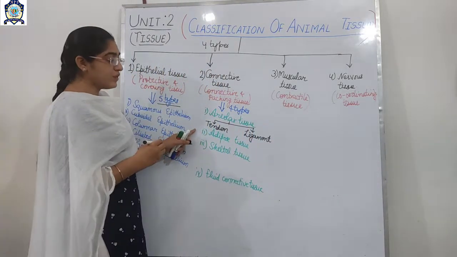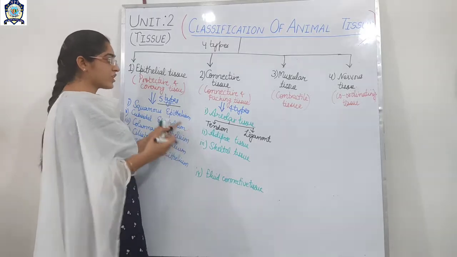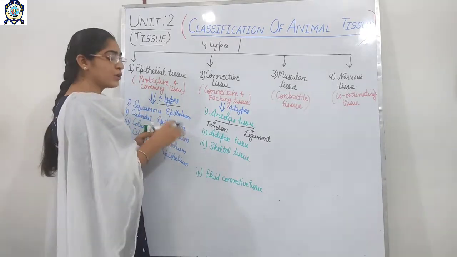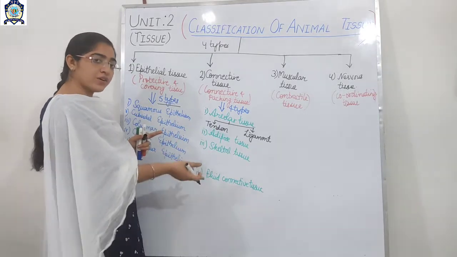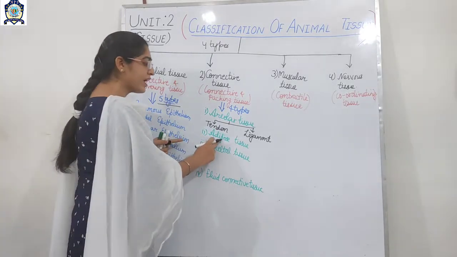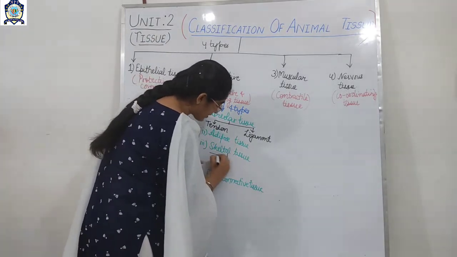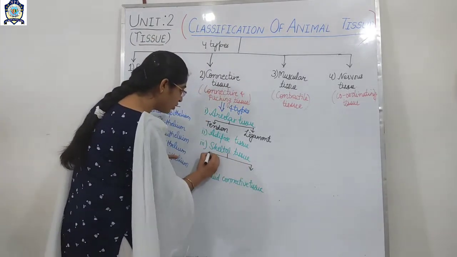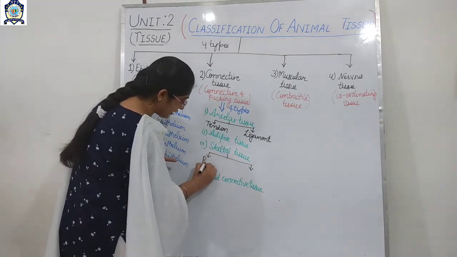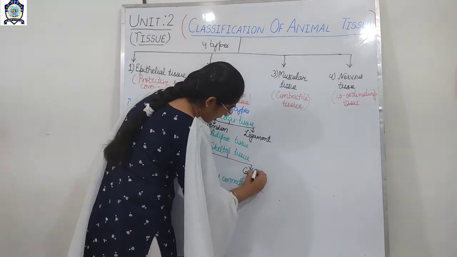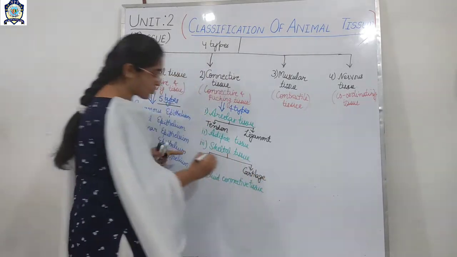Okay, we will study in our next video lecture one by one the main tissues and their types. Today I am just explaining the introduction to the classification. Adipose tissue has no further division. Skeletal tissue is further divided into 2 main types: one is the bone and the other one is the cartilage tissue.